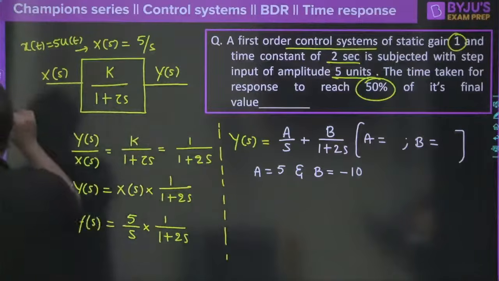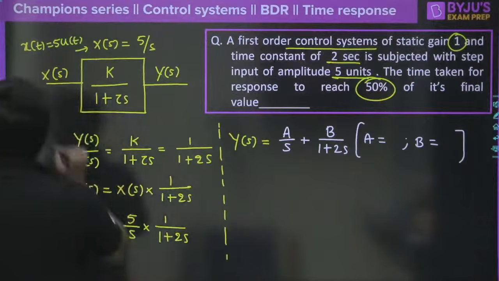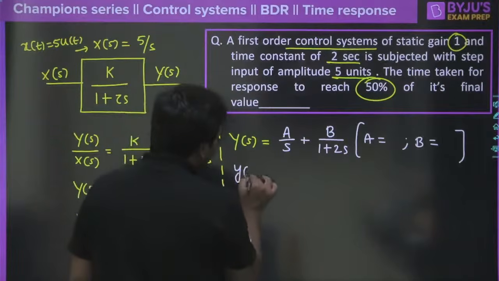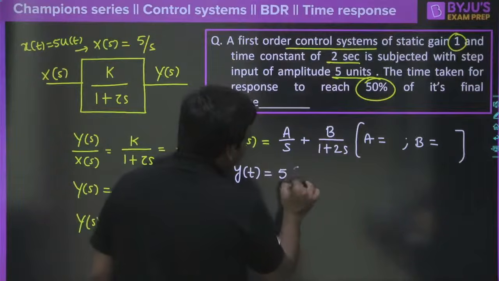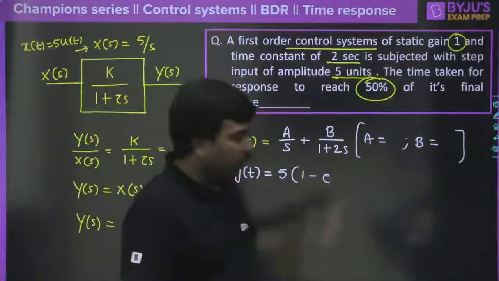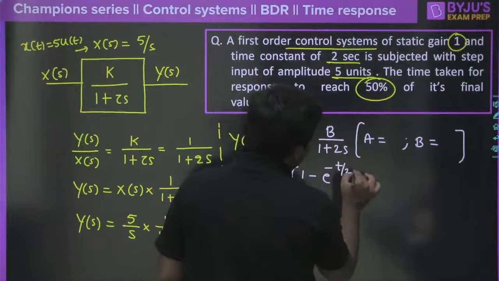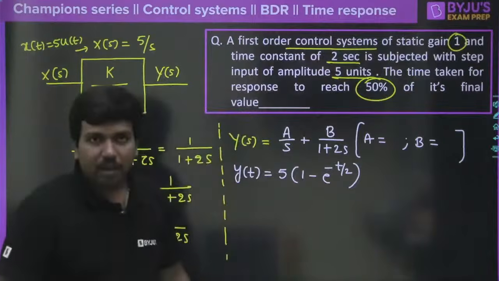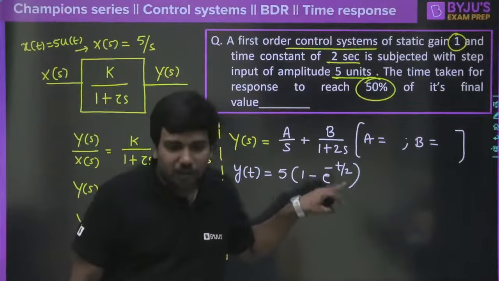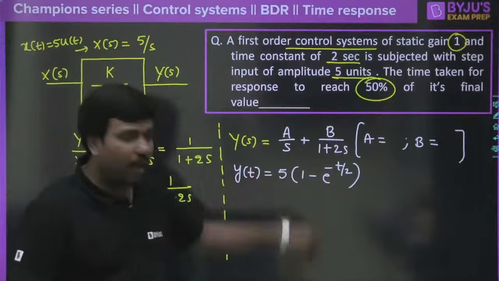However, the final expression after placing a and b and taking the inverse Laplace transform, I am very sure it will come like y of t is equal to 5 into 1 minus e power minus t by tau. What is the time constant? Time constant is 2 seconds. This is exactly what you will be getting here. Am I right? Just check this, all of you. Arvind Reddy, Rohit Singh, Karan Gupta, Rufina Begum, is it correct or not? Every one of you, please let me know if y of t is correct or not.